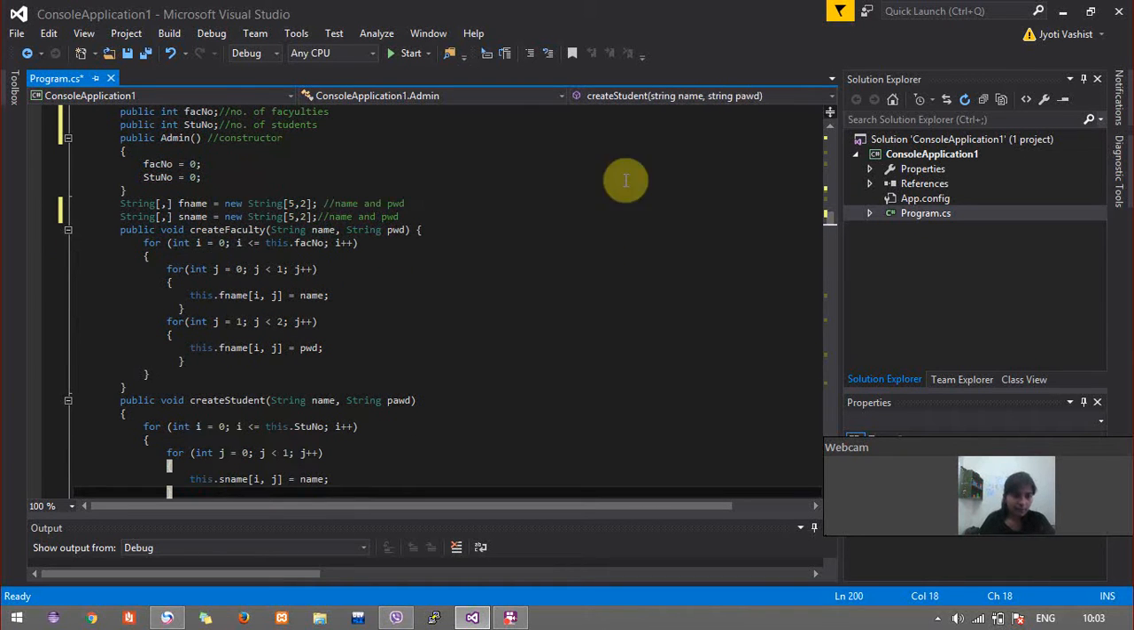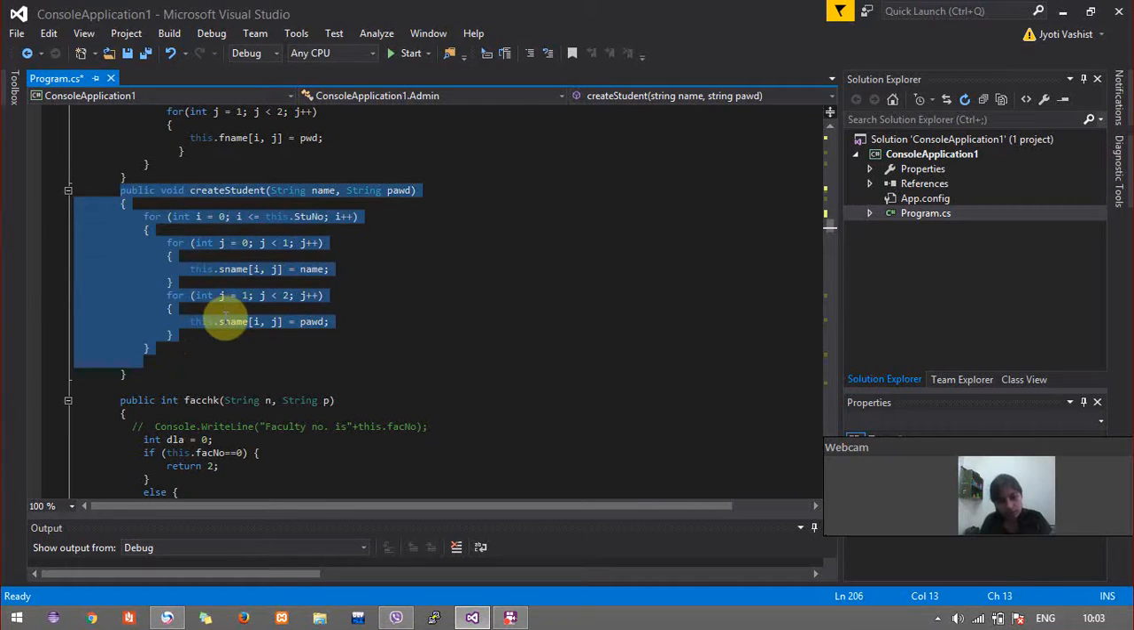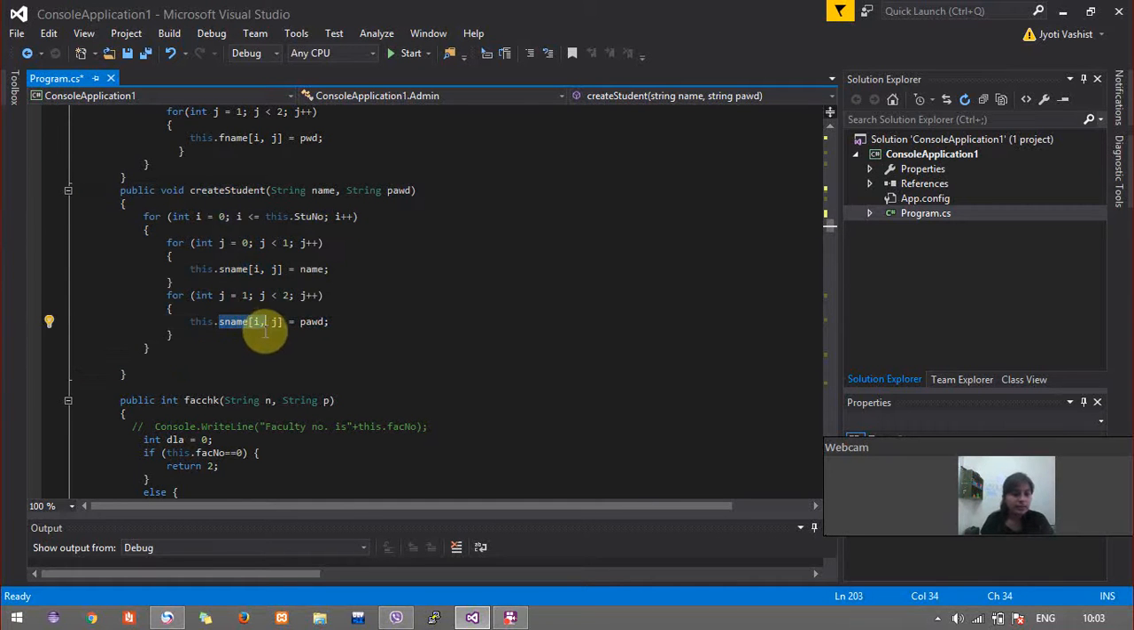So here create faculty, if it is a new faculty, or if the name is not present in the fname, as we can see. And then it just adds that name and the password to the fname for future reference. And then create student also does the same thing, but for the student using the data member sname.